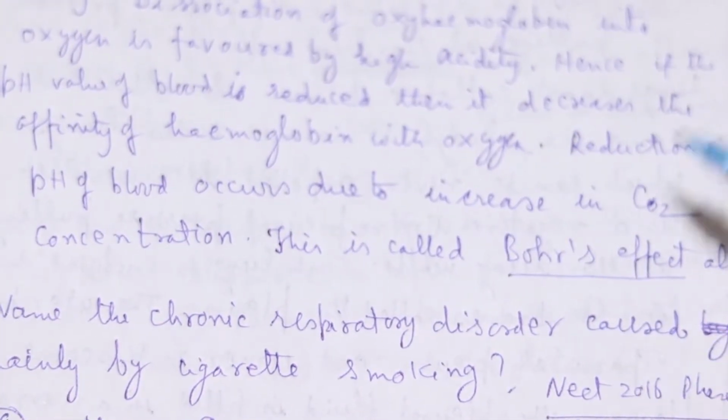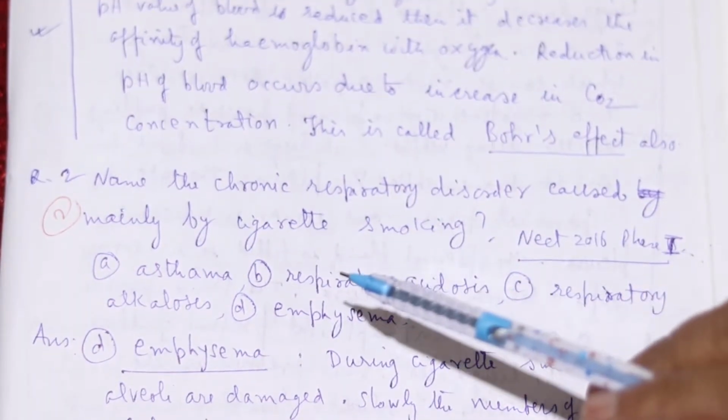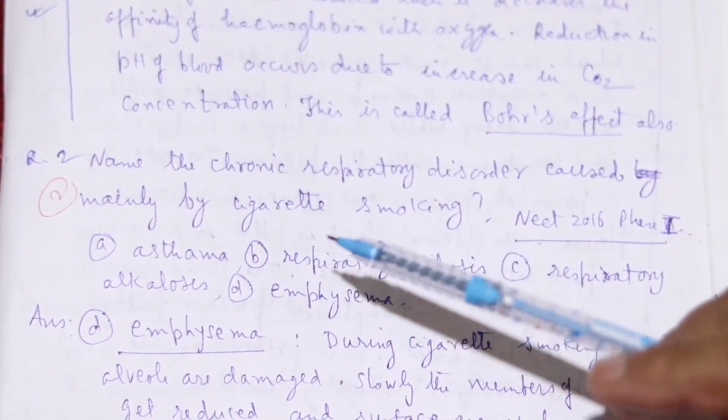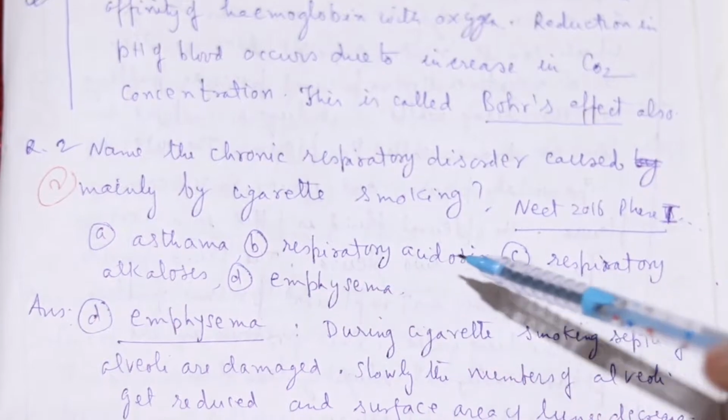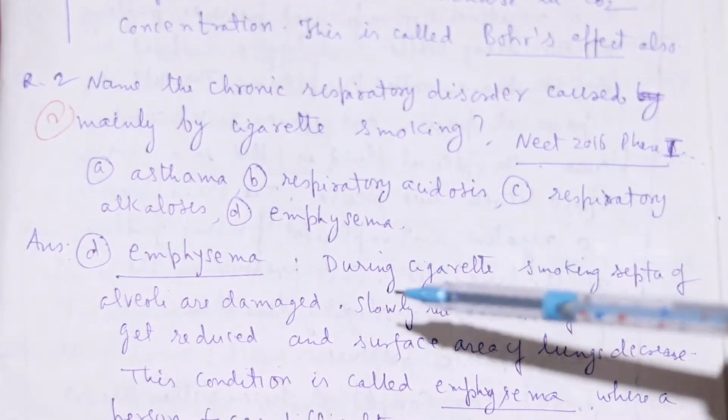Next question, the second question here. Name the chronic respiratory disorder caused mainly by cigarette smoking. The options are asthma, respiratory acidosis, respiratory alkalosis, and emphysema. So the answer will be emphysema.